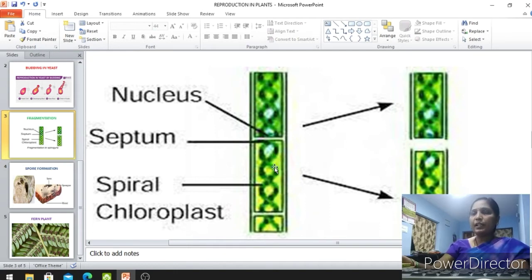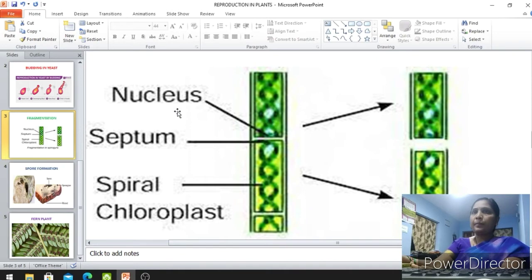Because of this green color leaf, you know that when the leaf is there, definitely the leaf bears a pigment called chlorophyll. Due to that chlorophyll pigment, it gets green color. Because of the chlorophyll pigment, the algae is able to make its own food. So the speciality of algae is that it can make its own food like other plants. And this is algae. There are different types of algae. This is one of the algae species called Spirogyra.